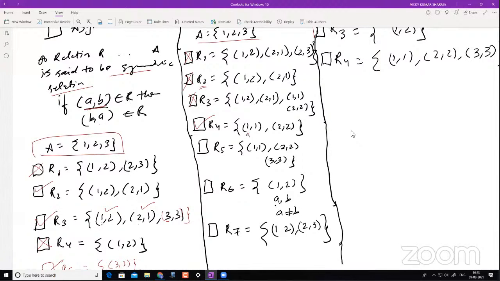Why? It's because of the very reason: A comma B, and this itself is B comma A, right? If this is happening, then is A equal to B? The answer is yes. And therefore the first element satisfies this condition. Similarly, this satisfies that condition. Now let's go with R5. Put your answer in the chat box.